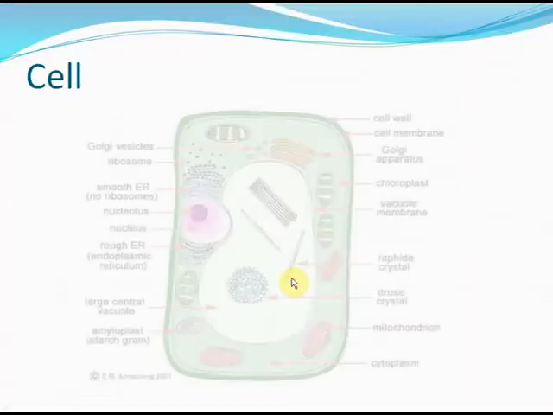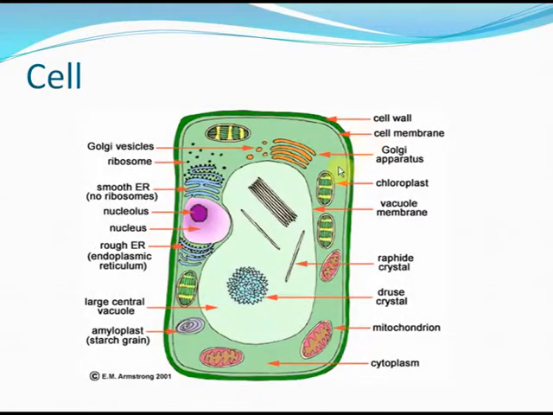Today we are going to talk about the plant cell. Here are the various organelles of the plant cell: the cell wall, the cell membrane, the Golgi apparatus, the chloroplast, the vacuole membrane, the raphide crystal, the druse crystal, the mitochondria, the cytoplasm, the amyloplast, that is the starch grain, central vacuole, rough and smooth endoplasmic reticulum, nucleus, nucleolus, ribosomes.